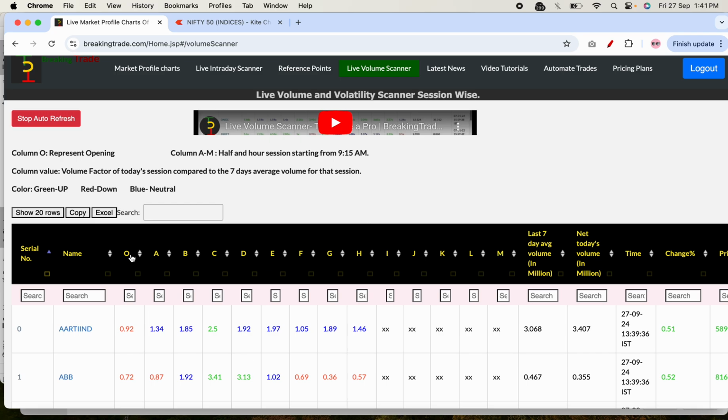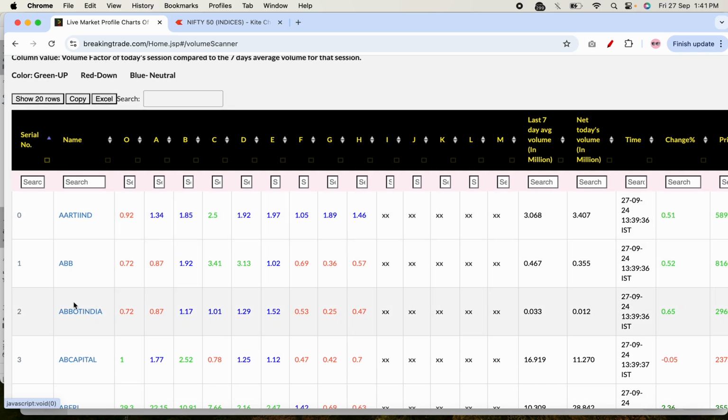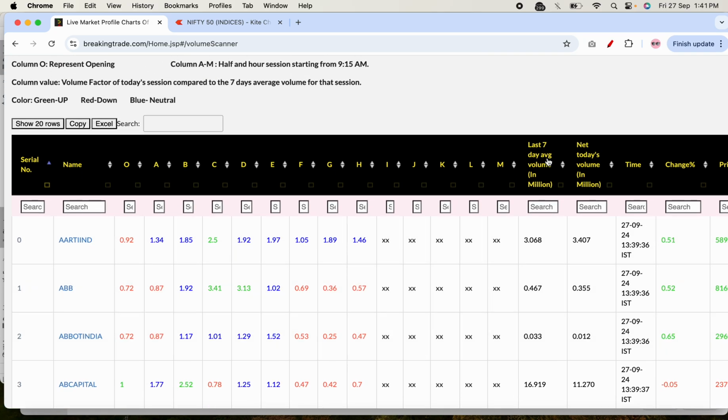There is also the first column, which is O. This column represents the opening volume. Opening volume means from 9:15 to 9:20, a 5 minute time period. On the row side you can see the stock names. Here you see another column, the last 7-day average volume, and just next to it is today's volume.